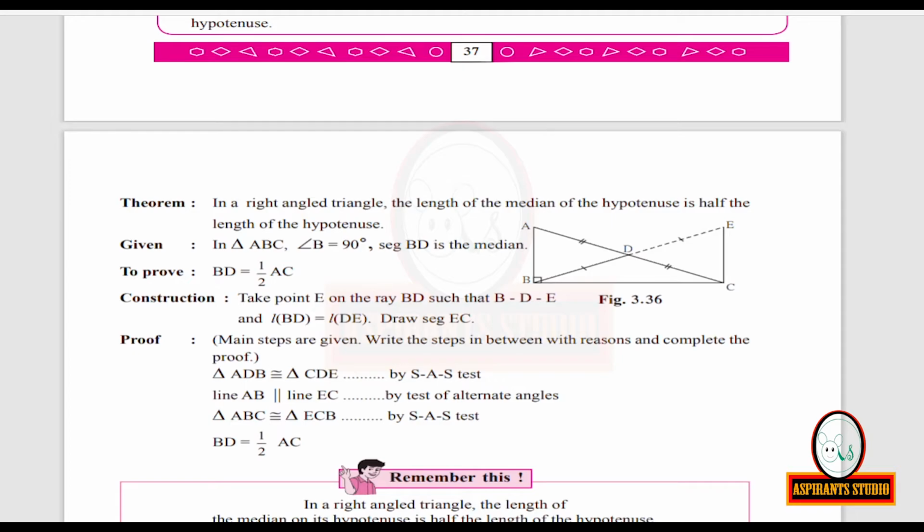Now instead of angle ABC we can write 90 degrees because the measure of angle B is 90 degrees. So in the next step you will get, therefore 90 degrees plus measure of angle ECB is equal to 180 degrees. Therefore, measure of angle ECB is equal to, take 90 degrees to the other side of the equal to sign, 180 minus 90 degrees. Therefore, measure of angle ECB is equal to 90 degrees.